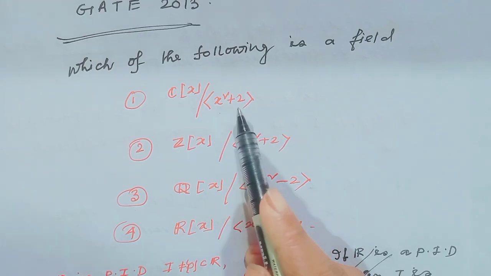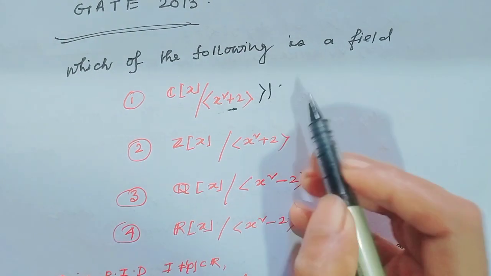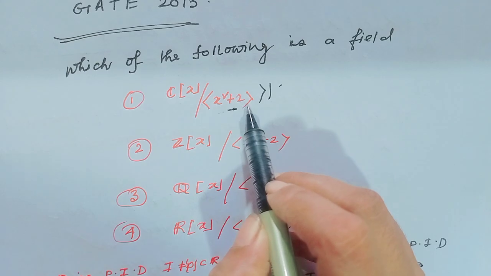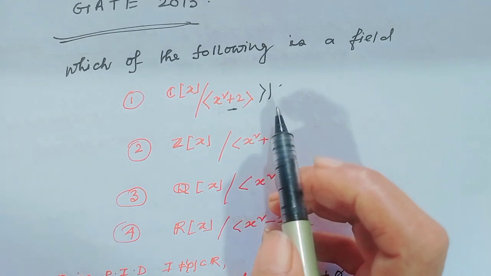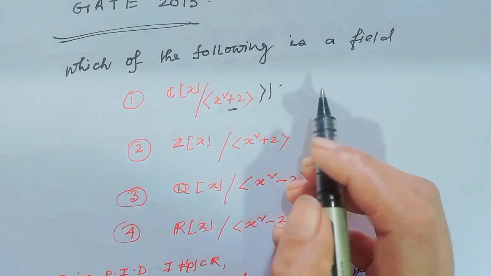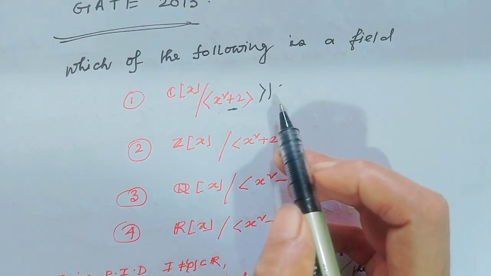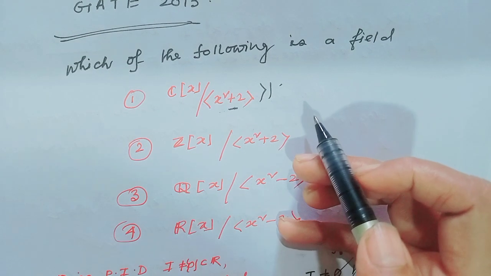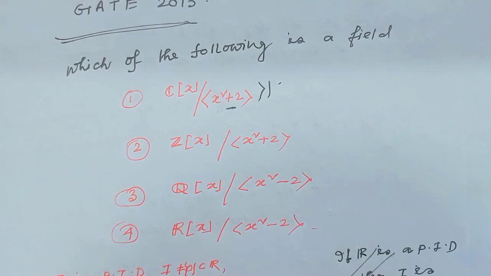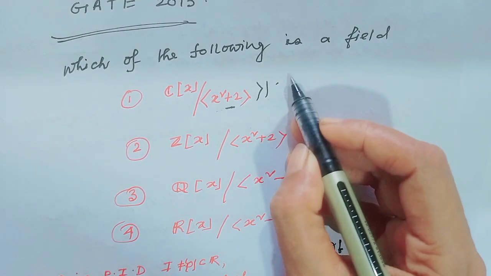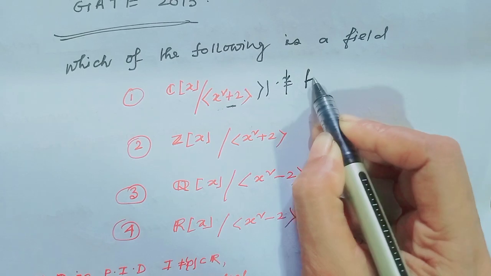Since here the polynomial has degree strictly greater than 1, over C this polynomial x square plus 2 is a reducible polynomial. So the ideal generated by x square plus 2 is not generated by an irreducible polynomial over C. So C[x] modulo the ideal generated by x square plus 2 is not isomorphic to a field.